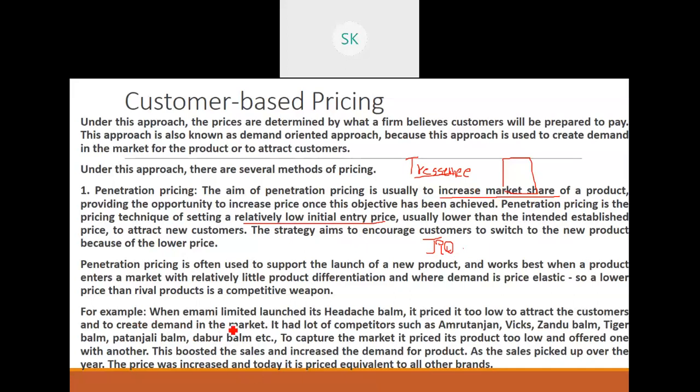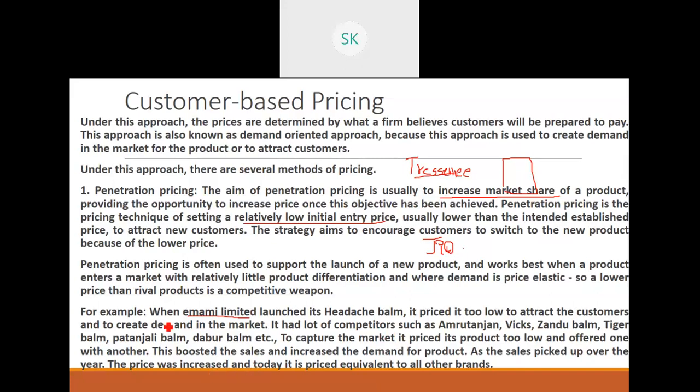When Emami Limited, you would have heard about the Emami company. You have BoroPlus, Emami powders. Emami Limited is one company. They launched its headache balm. It priced it too low to attract the customers and create the demand in the market. Now, you would have heard about Emami headache balm also, Mentho Plus. Mentho Plus is very, very famous. Now they priced it too low. 2 rupees, 5 rupees used to get Mentho Plus.